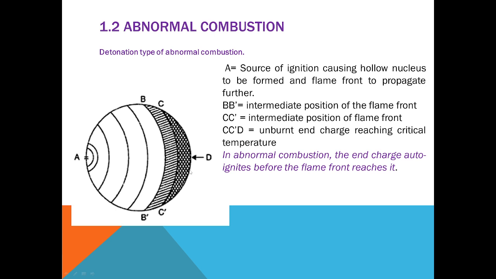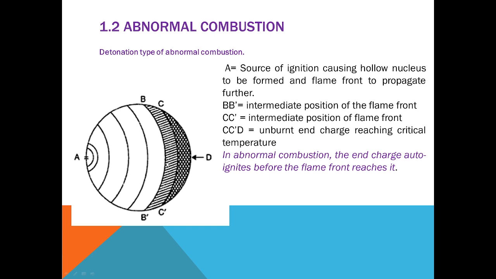It will propagate further. Now B to B dash is the intermediate position of the flame front. Now C to C dash is the intermediate position of the flame front. C, C dash and D is the unburnt end charge reaching the critical temperature. So when the flame is propagating toward the end of the combustion chamber, here at the end, the unburnt charges have extreme temperature and reach a very critical high temperature.